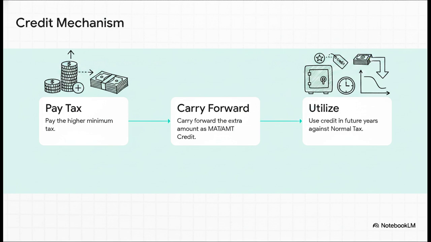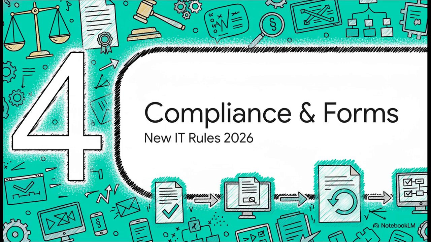Step 2, you carry forward that extra amount as a credit. And Step 3, in a future tax year when your business cycle shifts and your normal tax is higher than your minimum tax, you literally just use that stored credit to knock down your final tax bill. Let's jump to Part 4, Compliance and the New Forms.